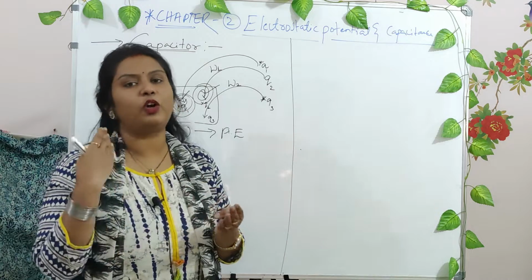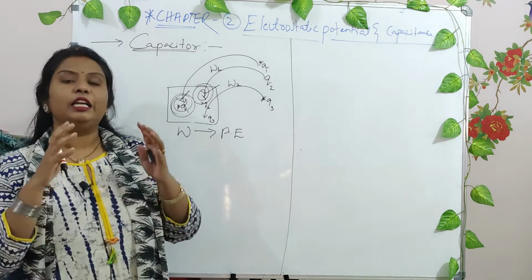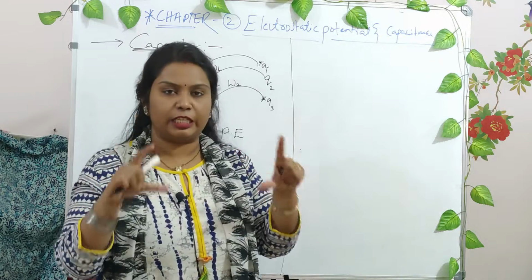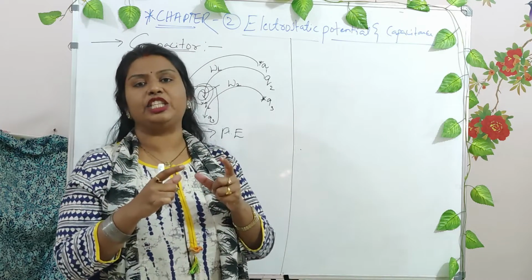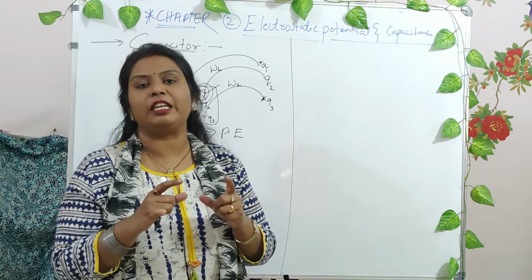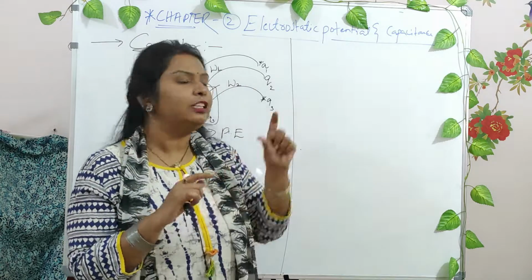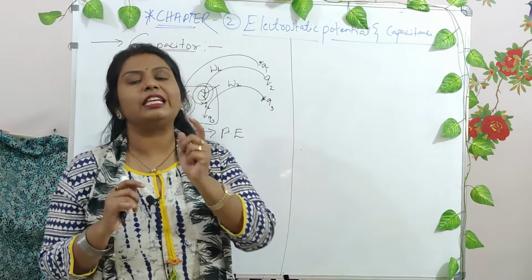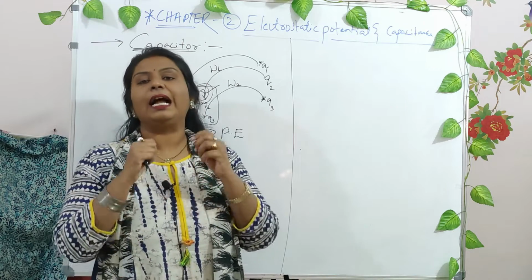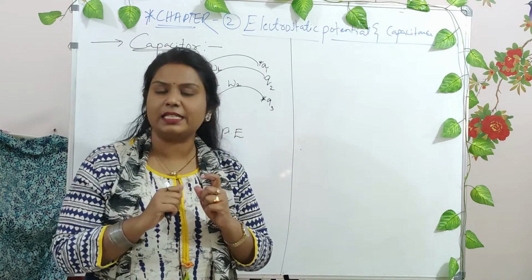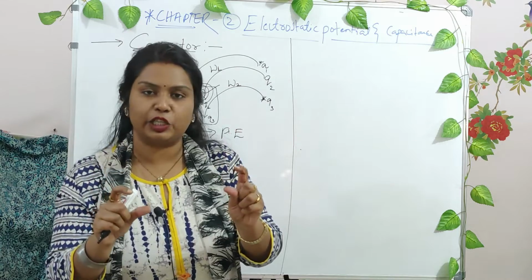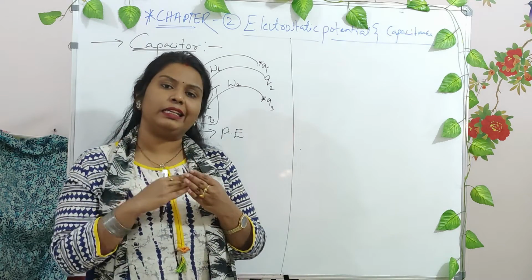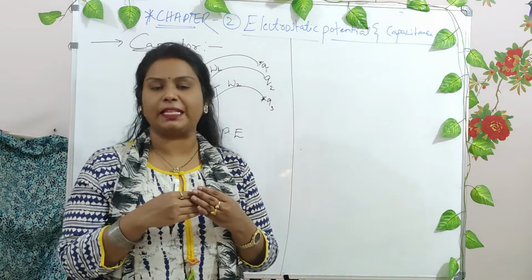If at all you want instant energy in your circuit, instant discharge of energy, then you use capacitors. Now this is a capacitor where the potential energy is stored in itself, and this is an energy storage device. It is used in electrical circuits whenever you want energy instantly.